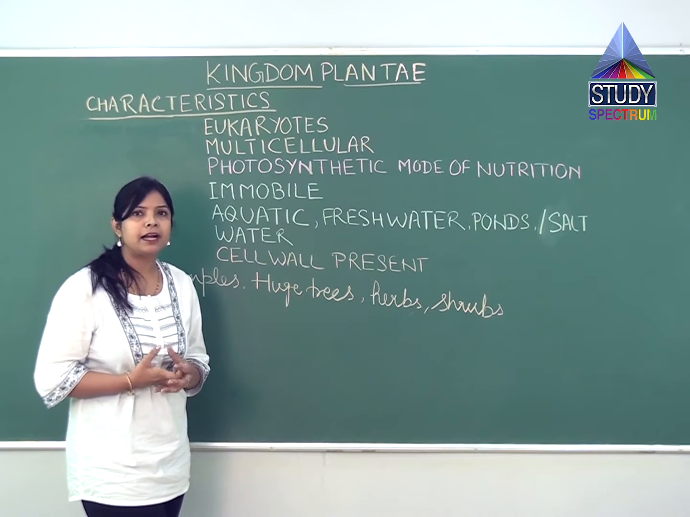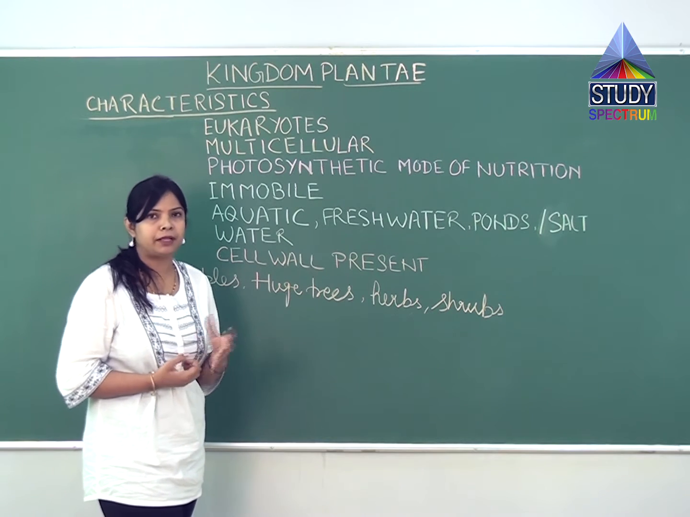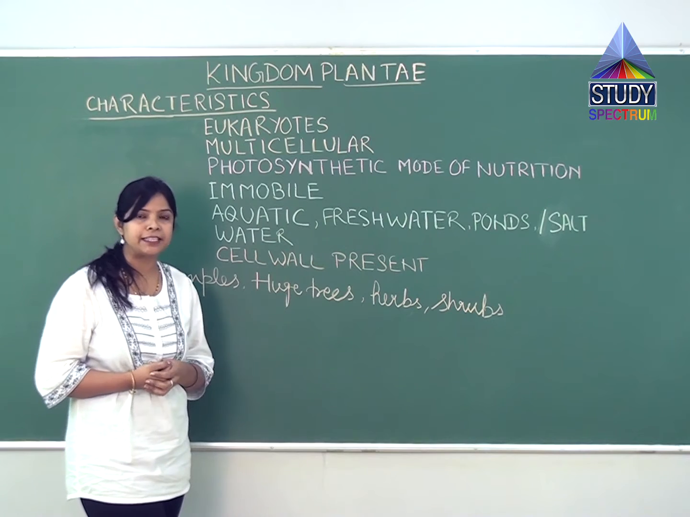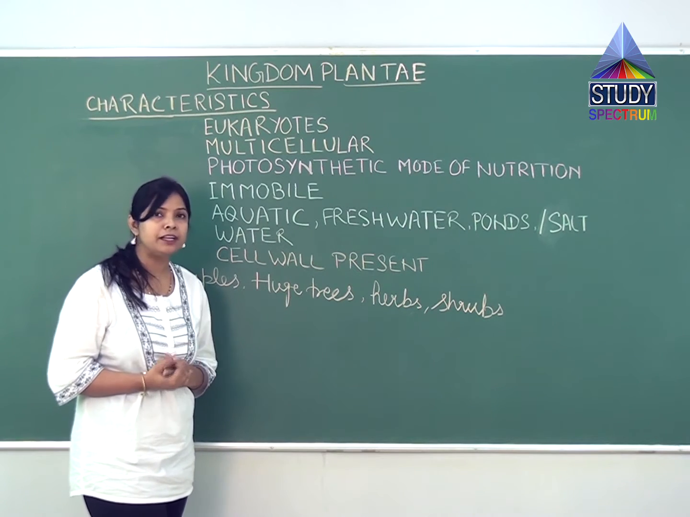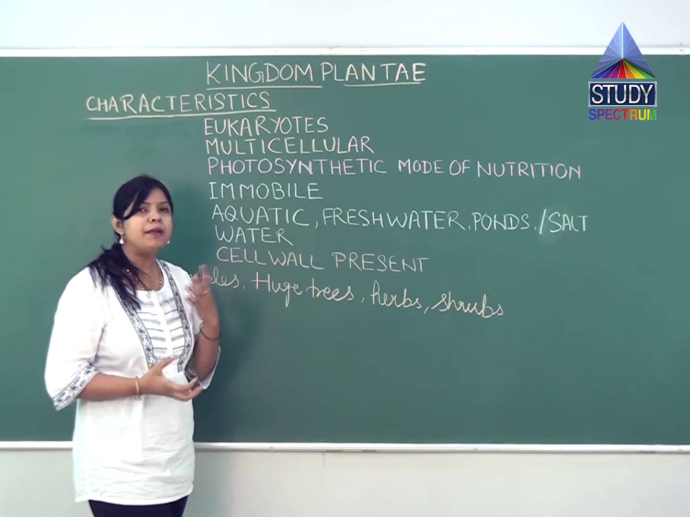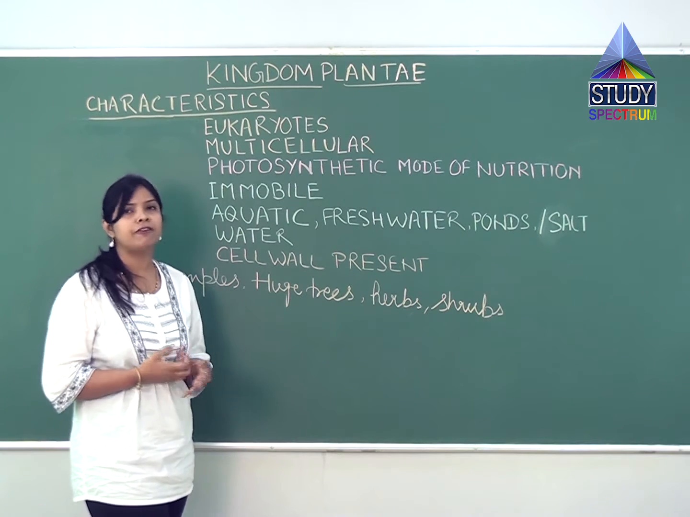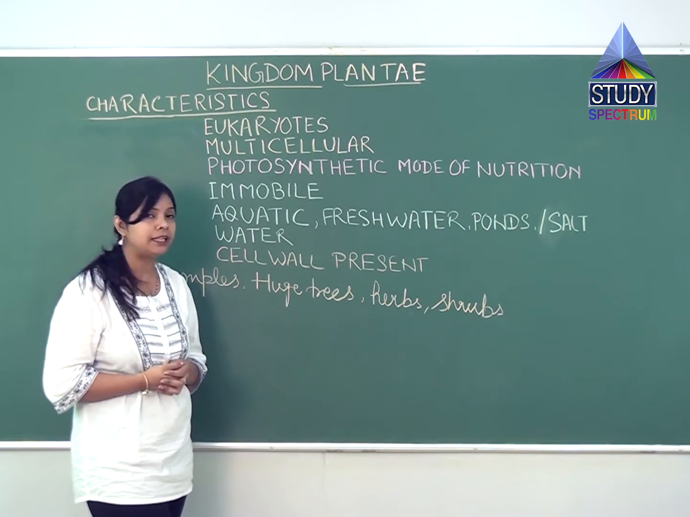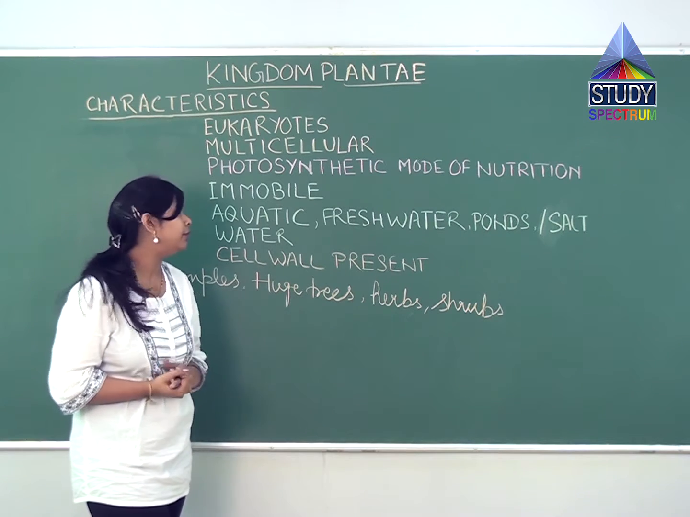Now the second important characteristic of Kingdom Plantae is that they are multicellular. As there are two kinds of living organisms, unicellular as well as multicellular, here the organism will be multicellular, meaning a number of cells will be present, in the form of millions of cells, billions of cells or trillions of cells. So they will be multicellular.